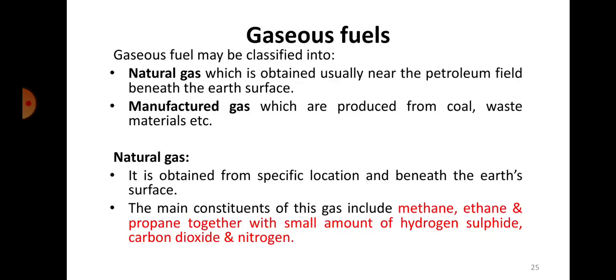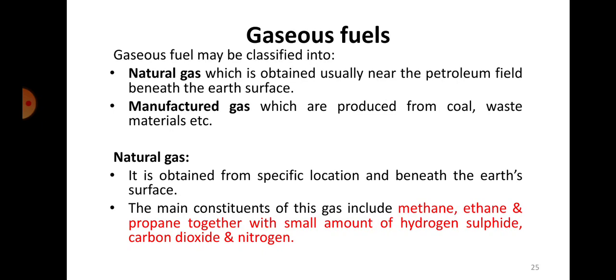Okay, so the last one is gaseous fuels. Gaseous fuels are classified into two groups majorly. One is called natural gas, and another is called producer gas or manufactured gas. So what do you mean by natural gas? The name itself says it: it is usually obtained near the petroleum fluid beneath the earth's surface. Whatever is available from the earth's surface naturally is called natural gas. Manufactured gas means these are actually produced from coal, waste materials, etc. So they are not naturally occurring, they are produced from some primary source.